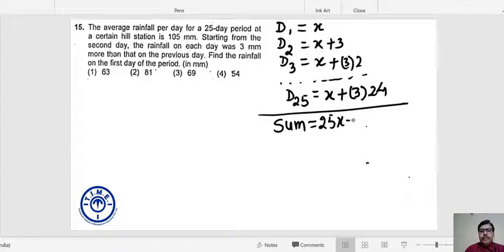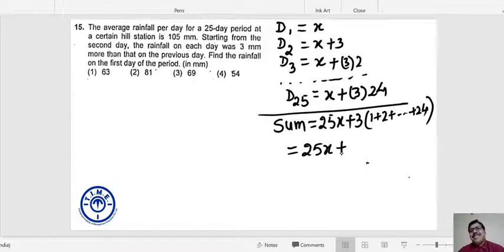And 3 times 1, 3 times 2 and so on up to 3 times 24. If you take 3 common, it is 1 plus 2 and so on plus 24. Can I say? And you know the formula for the sum of n consecutive natural numbers. What is the formula? It is n into n plus 1 divided by 2.